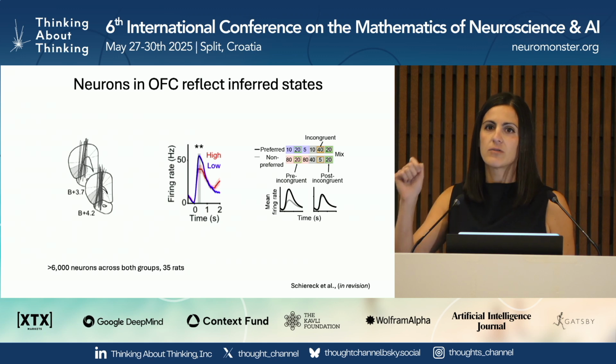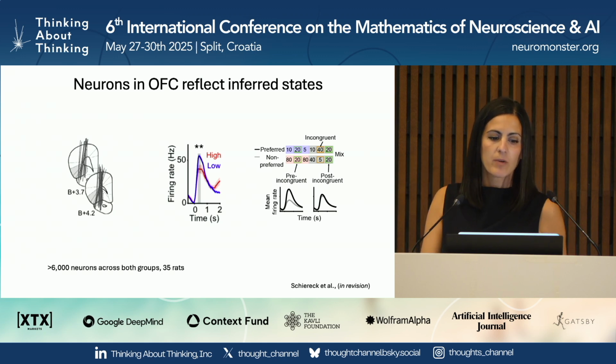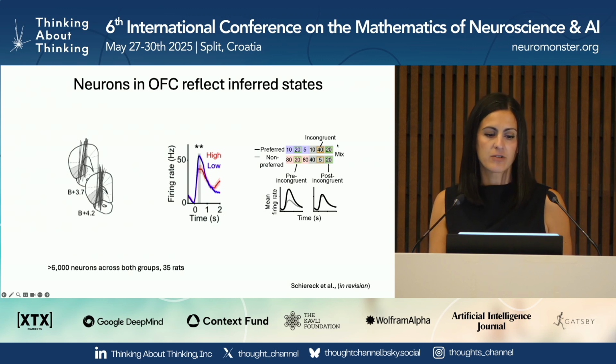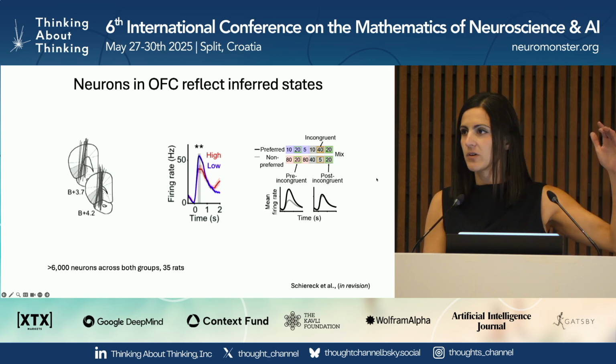So the reward offer is the same on these trials. What we're going to compare are trials offering 20 microliters in high or low blocks before the first incongruent trial into a transition in a mixed block versus after. We're going to first separate cells based on their preferred and non-preferred block.